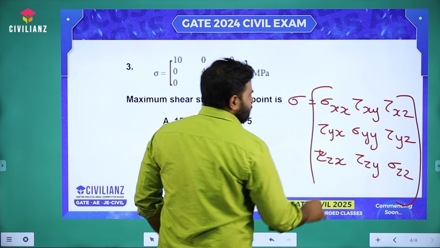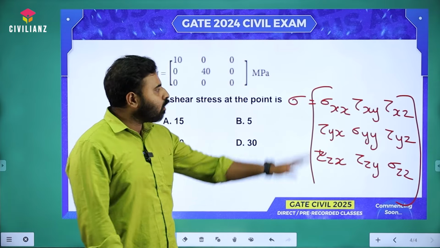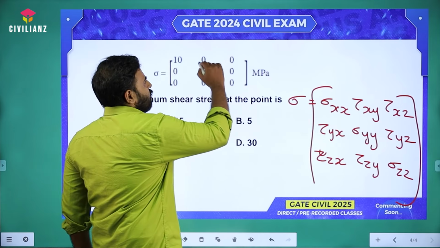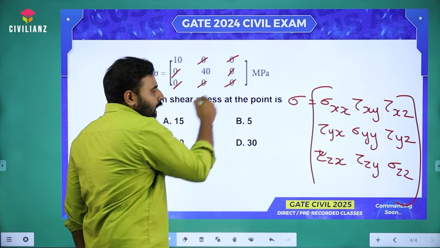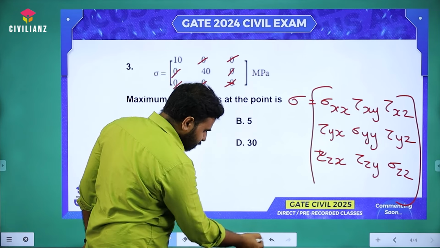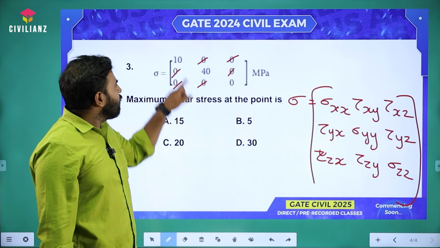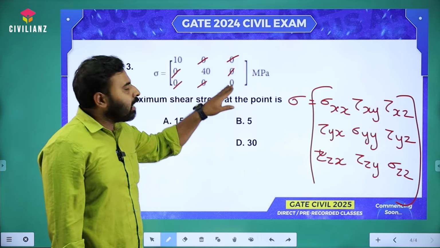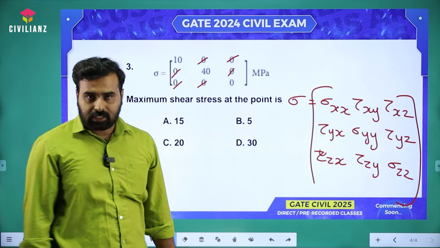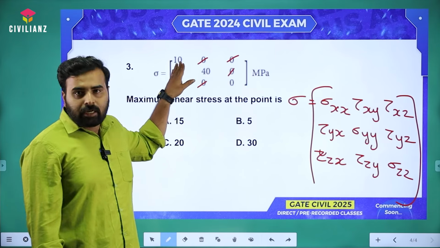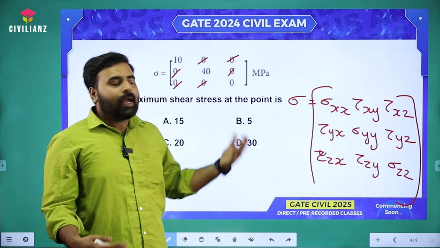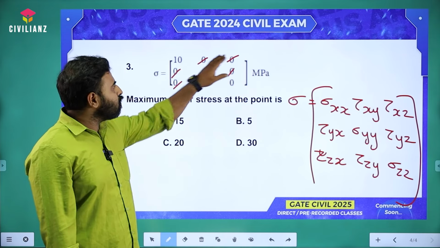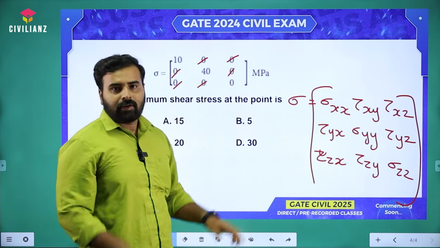The sigma values are the corresponding normal stress values and all other values are the corresponding shear stress values. When we compare these two matrices, all the shear stresses are 0. That makes the normal stresses principal stresses, which means 10, 40 and 0 are our principal stresses. 40 will be our major value, 10 will be our intermediate value and 0 will be our minor stress. The maximum is 40, the intermediate value is 10 and the minimum value is 0, which means there is no shear stress. That makes 10, 40 and 0 our principal stresses.